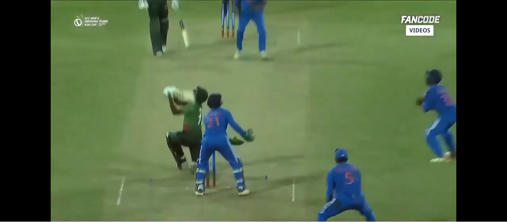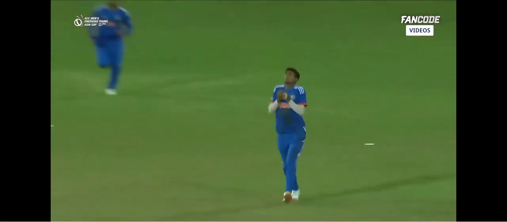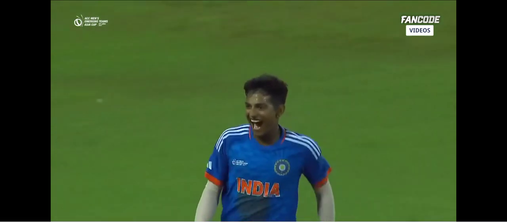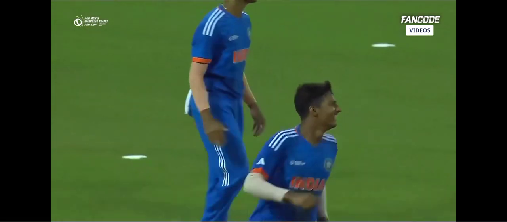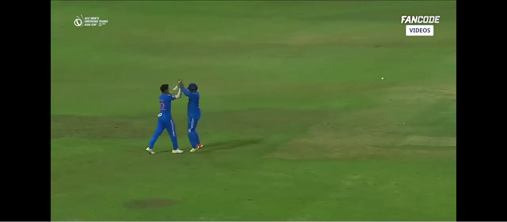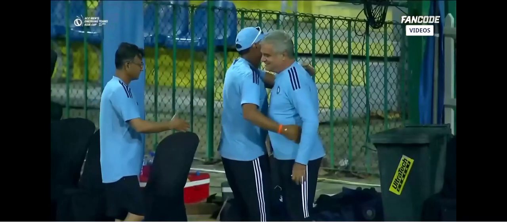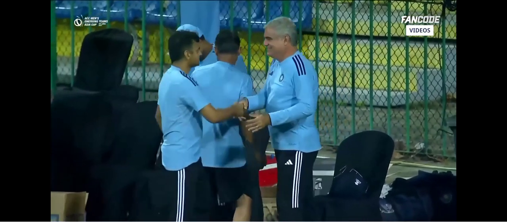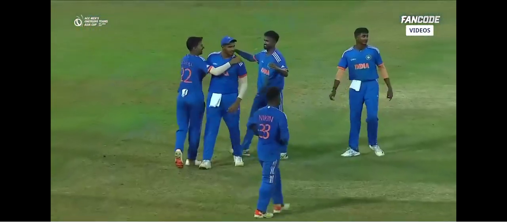This was the final wicket. And there goes the catch, and that was the winning moment. The captain is delighted. He realizes the importance of getting another game on a stage like this. The captain can take a lot of the credit, despite that initial pressure.